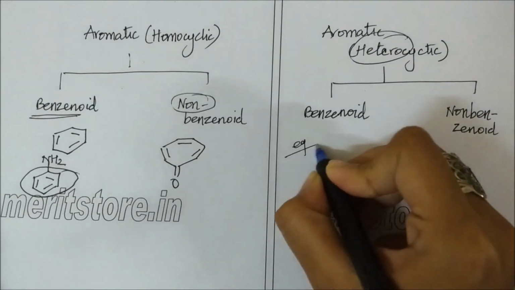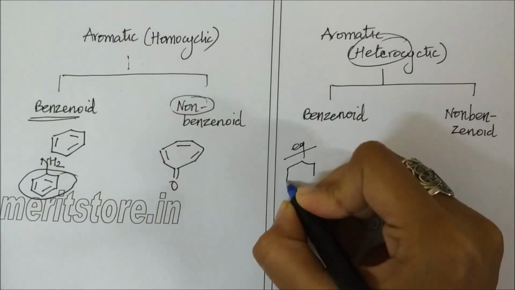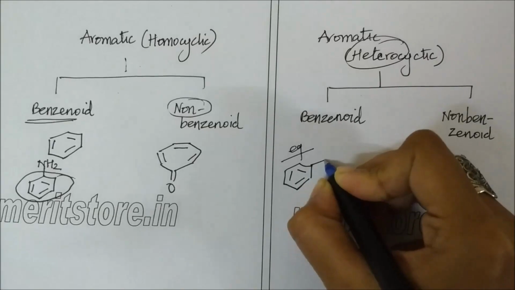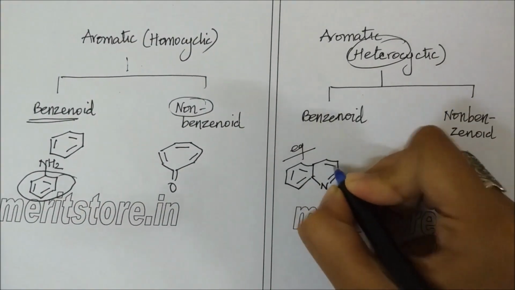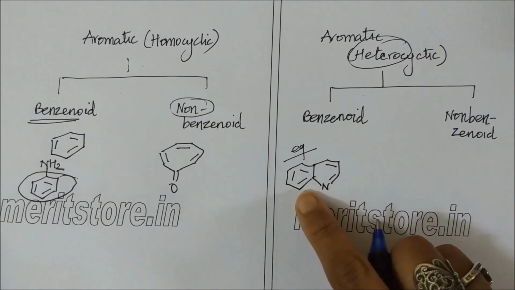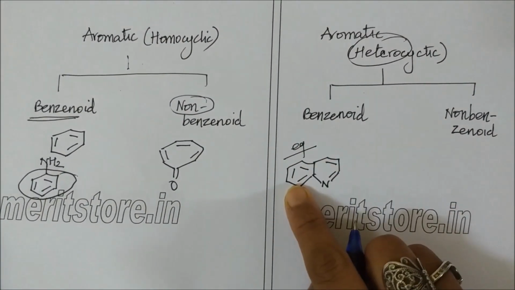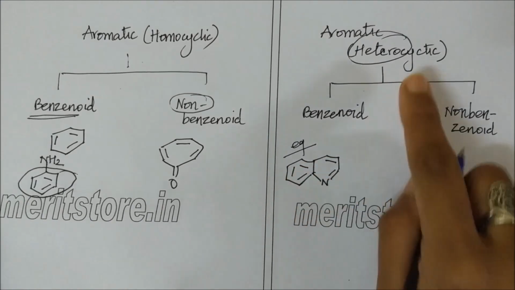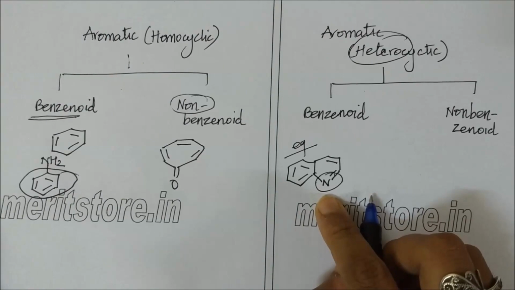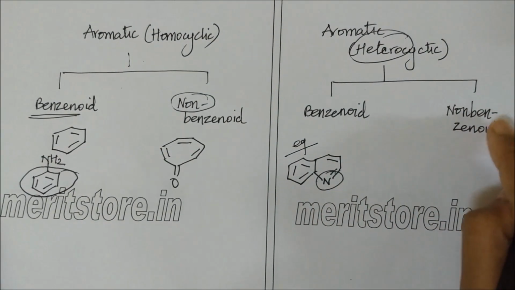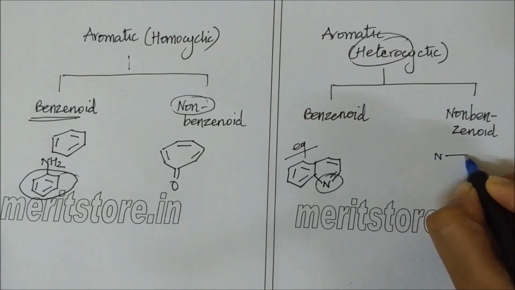So an example here would be quinoline. There is a benzene nucleus and hence it is a benzenoid compound. It is aromatic and heterocyclic because of the presence of N, which is a heteroatom. A non-benzenoid heterocyclic compound would be azocine.